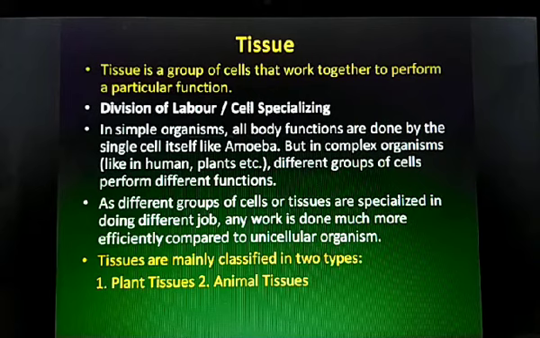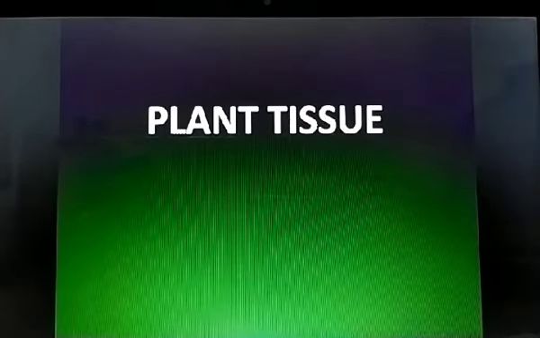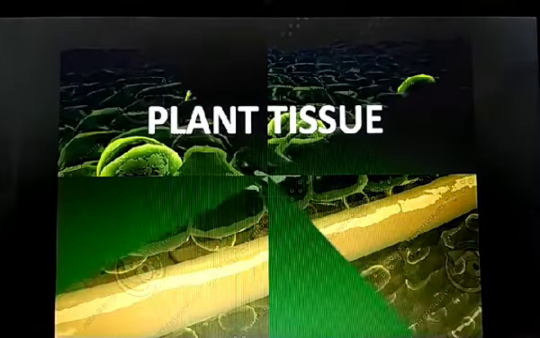So that means there is division of labor. As different groups of cells or tissues are specialized in doing different jobs, any work is done much more efficiently compared to unicellular organisms. Here specialization is there. And now let's see tissues. They are mainly classified into two types: plant tissues and animal tissues. First of all, we'll begin with plant tissues.